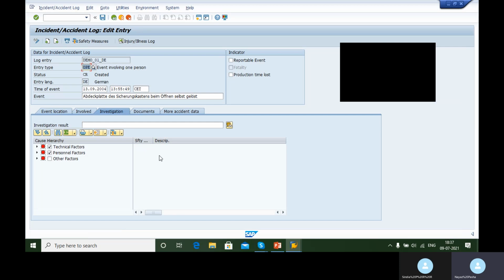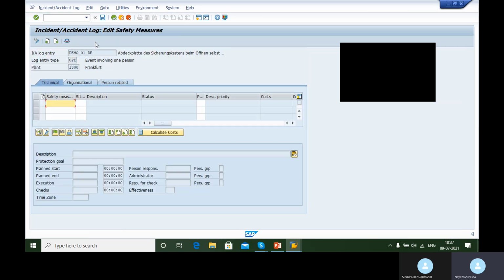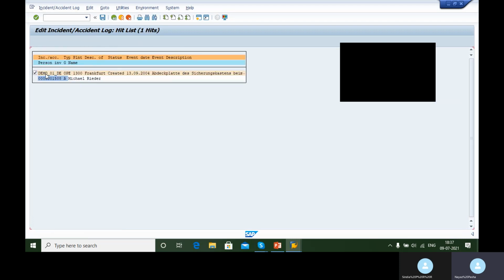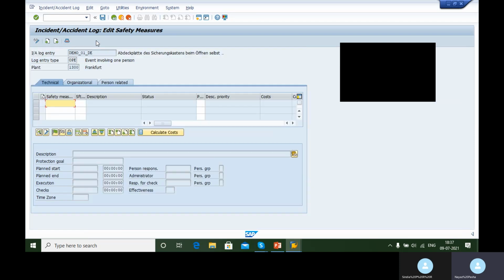Now, along with this, there is another function which is available. With this accident report, if you want to revise or review your safety measures that are in place, you can come directly to the safety measures tab. And from here, if you want to add any safety measures, you can add them.